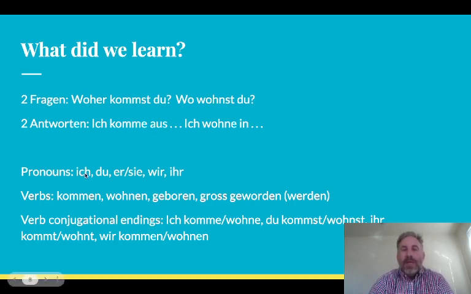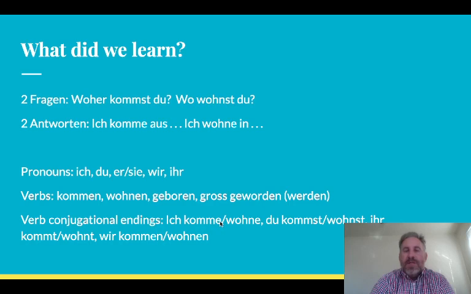Pronouns that we learned, ich, du, or we saw again, sie, he and she, wir, we, und ihr, you all or you guys. Okay? Some verbs here, kommen, wohnen, geboren, groß geworden. So we're building our knowledge. These new verbs, try and memorize these if you can, and these pronouns, so you're building your knowledge with each lesson.